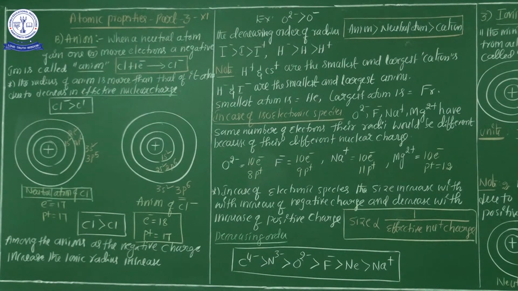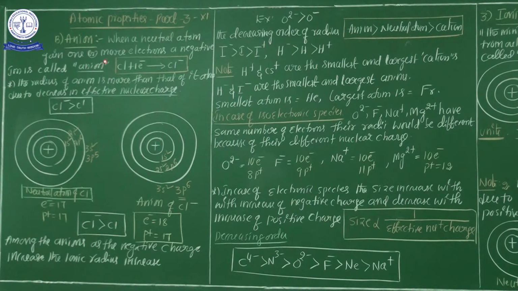Hi students, good morning to all. Today in this session we are going to cover the remaining important atomic properties of an element. In my previous session I completed the first important atomic properties, atomic radius or atomic size, and also ionic radius, including the cation ionic radius. Now in this session we are going to start anion radius and next ionization potential.